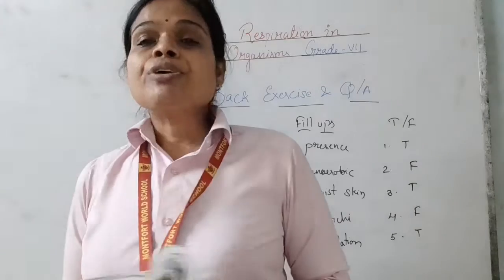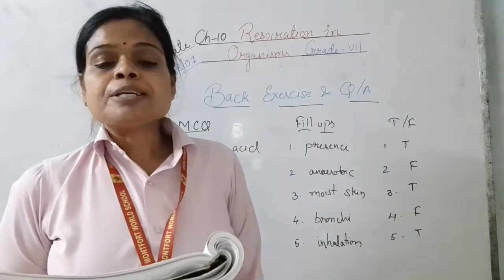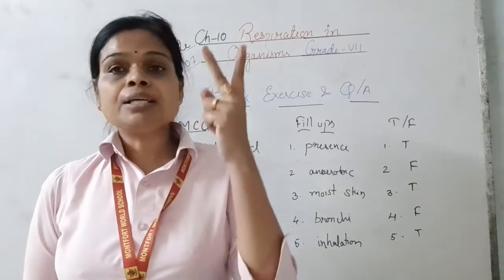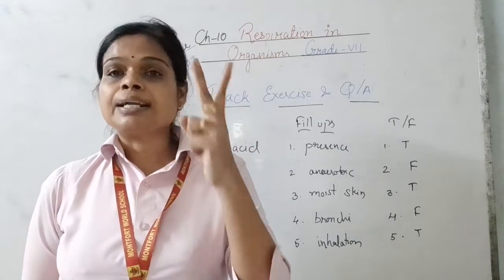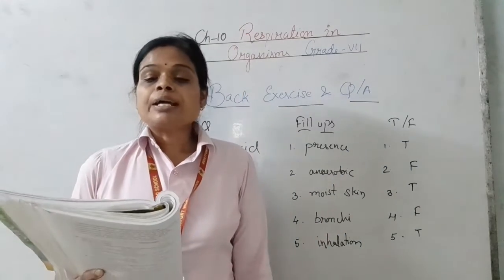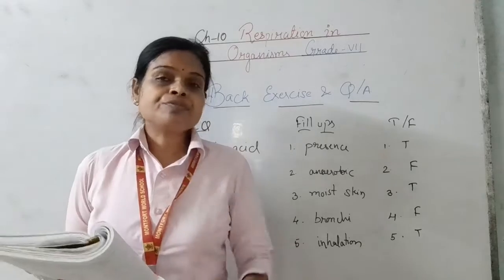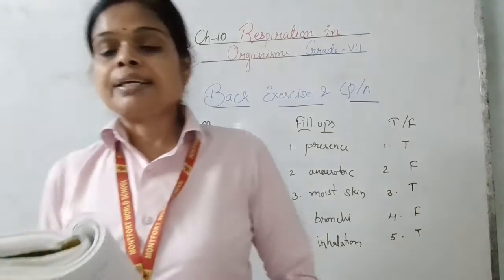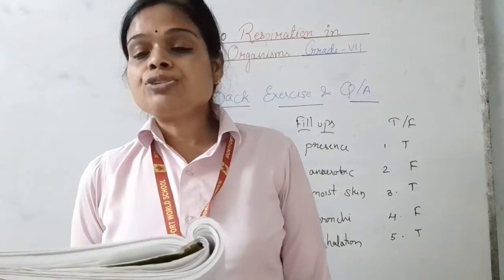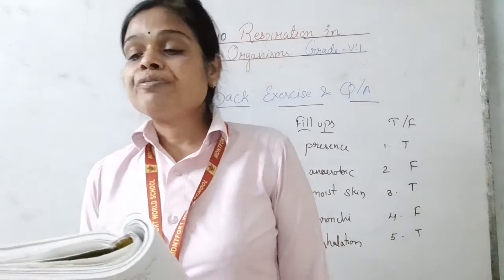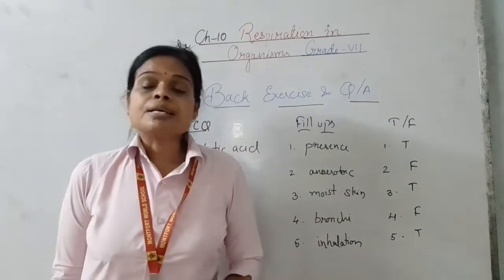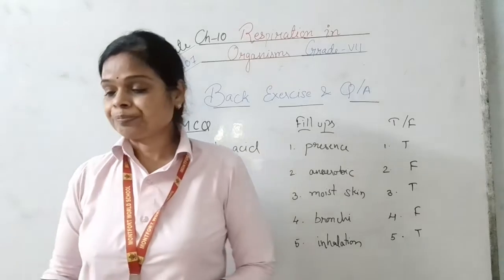Next, very short answer type questions. Name the steps involved in the process of breathing. We have two steps involved: one is breathing and the other one is cellular respiration. Name the kinds of respiration. We have two kinds of respiration, aerobic respiration and anaerobic respiration. Name two organisms in which exchange of gases occurs by diffusion from their body surface. It occurs in unicellular organisms called amoeba and paramecium.